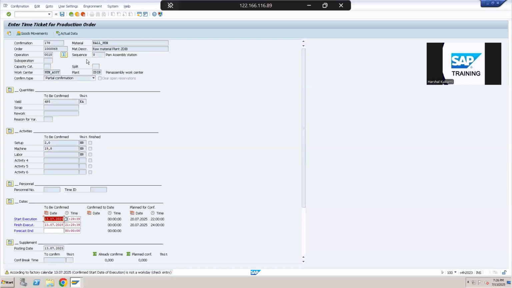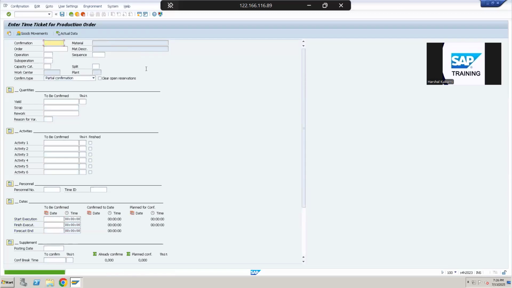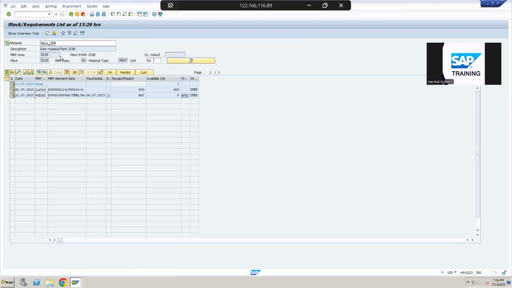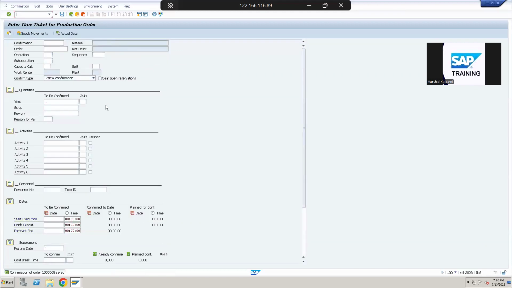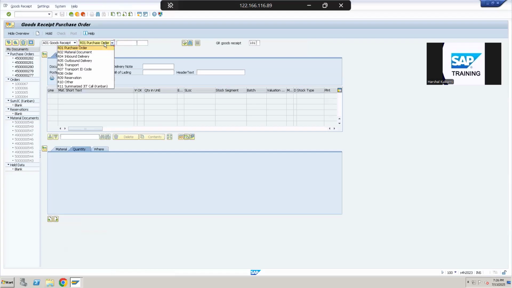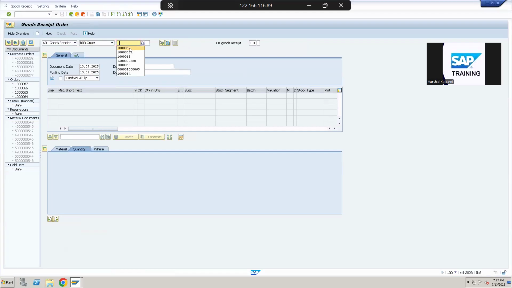So I have saved it. Okay, now the order is saved, which means we have entered the hours that we have used. If I refresh it, I still don't see the stock reflected over here. Now, we posted the goods receipt of a purchase order previously. Now again we are posting a goods receipt, this time of a production order. So our finished product will come into the stock here. Okay, so I entered this order.